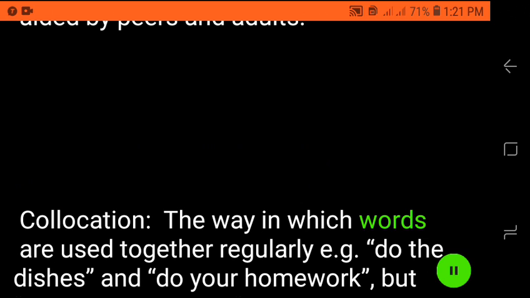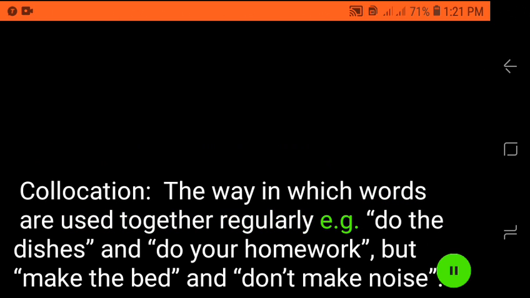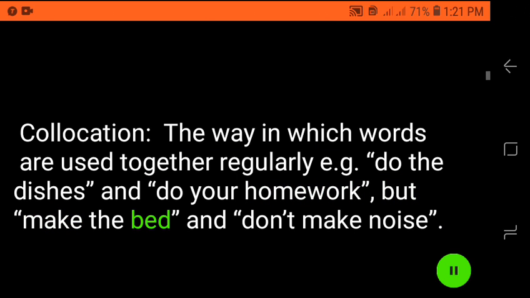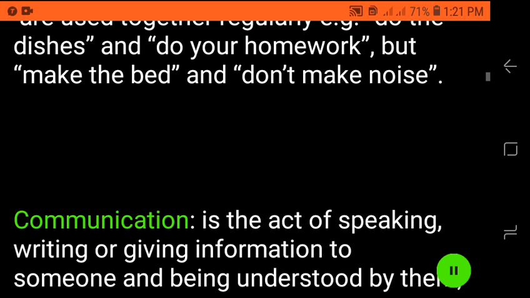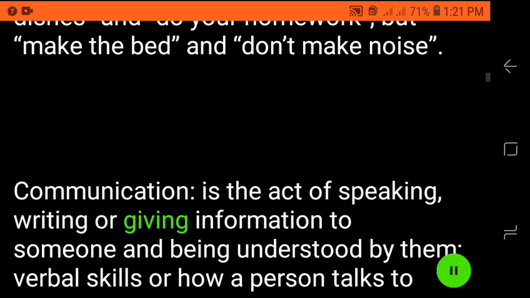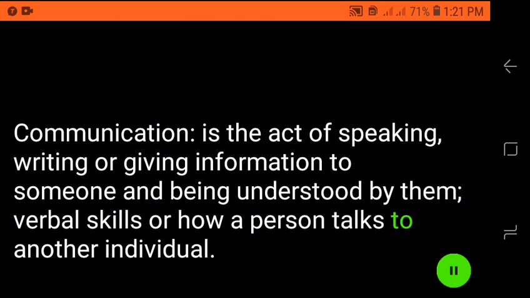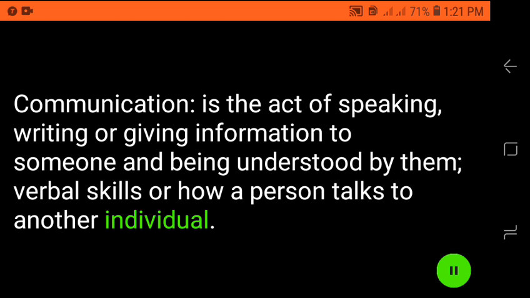Collocation: the way in which words are used together regularly, e.g., do the dishes and do your homework, but make the bed and don't make noise. Communication is the act of speaking, writing, or giving information to someone and being understood by them. Verbal skills are how a person talks to another individual.